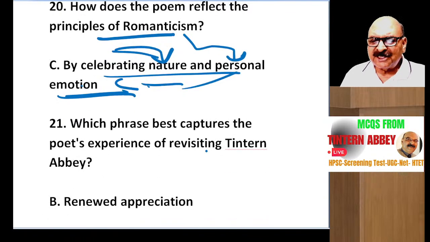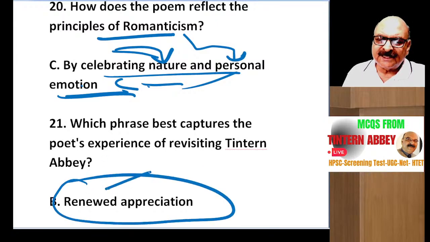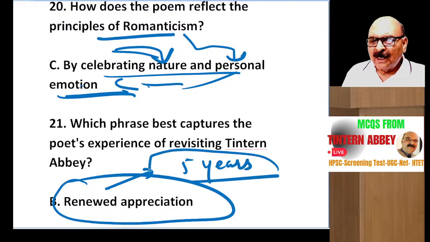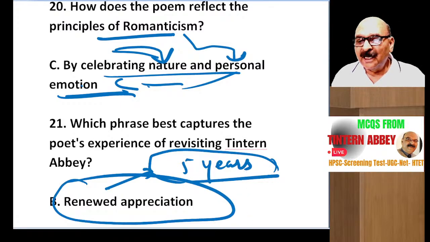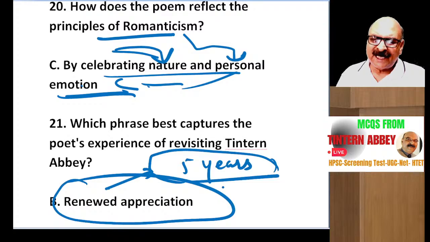Which phrase best captures the poet's experience of revisiting Tintern Abbey? Renewed appreciation. Renewed in the sense he visited Tintern Abbey after 5 years. And after 5 years gap, he must have felt disillusioned in city life. He must have felt very sad and dejected.